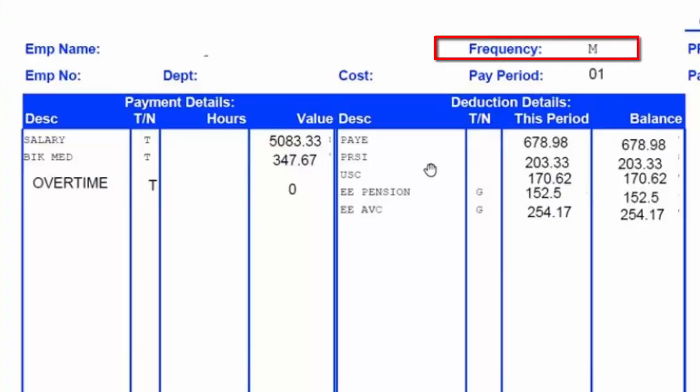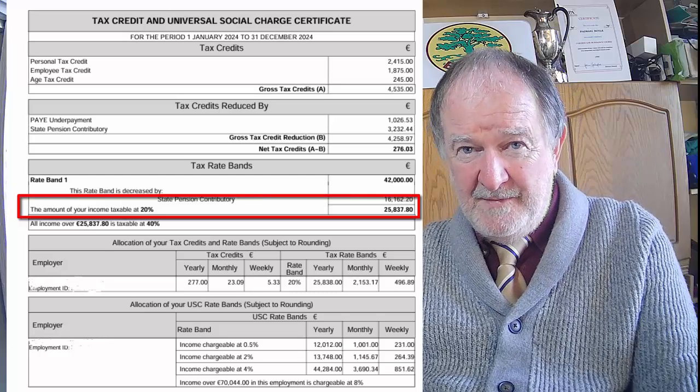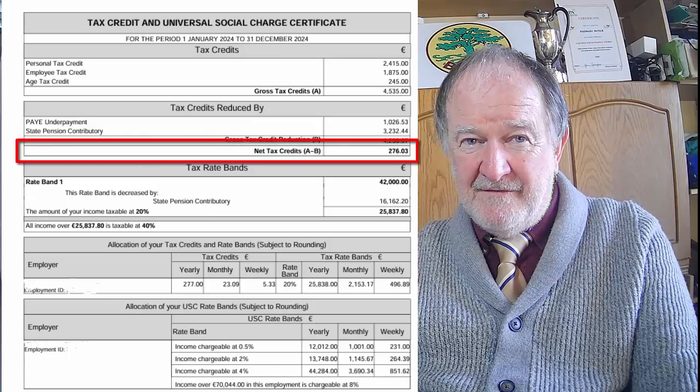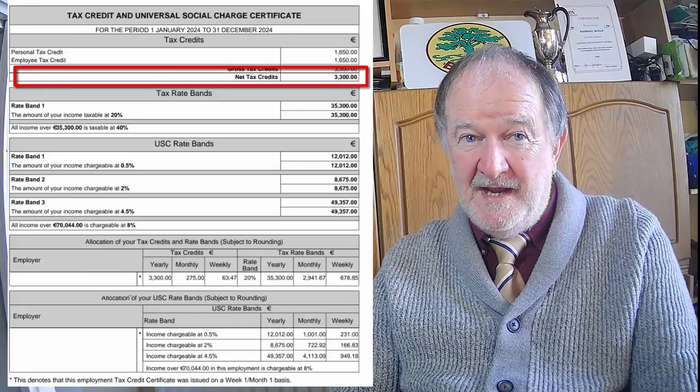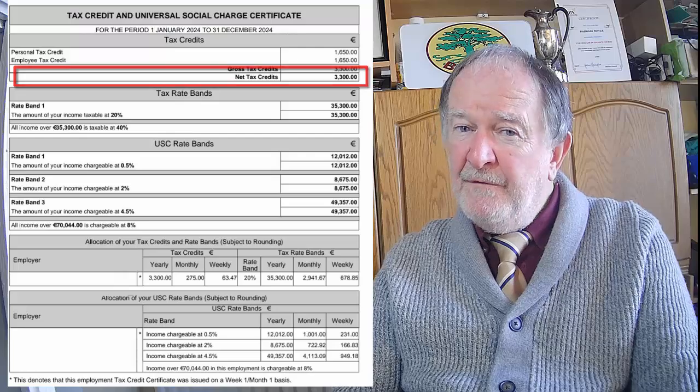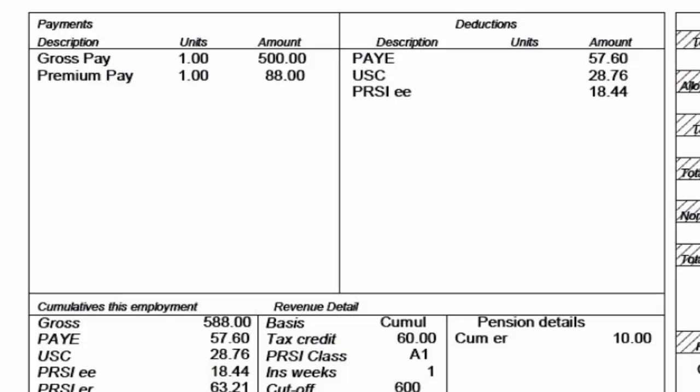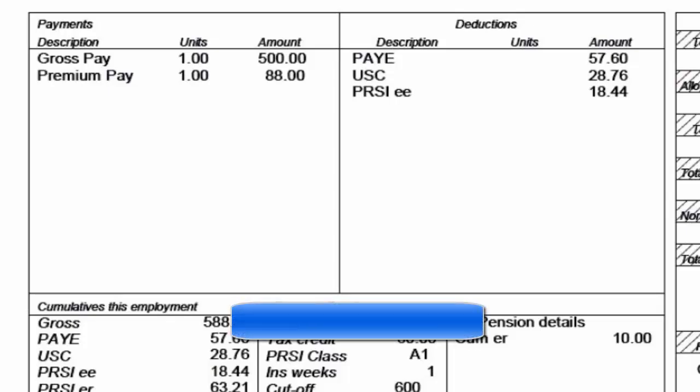Pay frequency. On this payslip, you will find it here. 2. Annual 20% standard rate tax cutoff. This is the figure to take from your tax credit cert. 3. Annual tax credit. This is the figure to take from your tax credit cert A-B. If there are no deductions, then you will be taking this figure as shown here. 4. Tax basis. The tax basis or tax code N for normal or cumulative may also be represented as cumulative. E for emergency and week 1 or WK1 for week 1 basis. On this payslip, you will find it here.